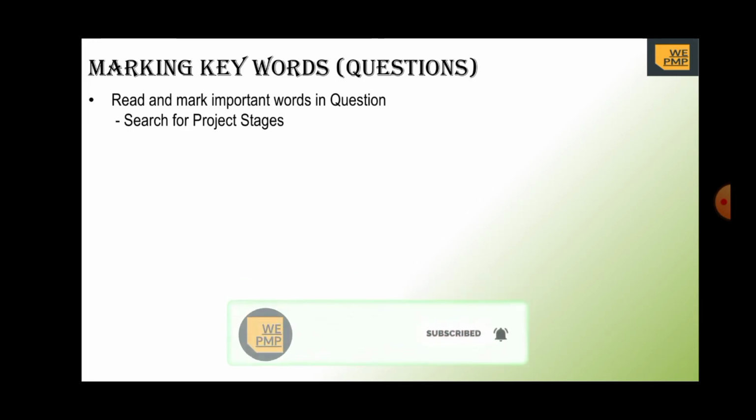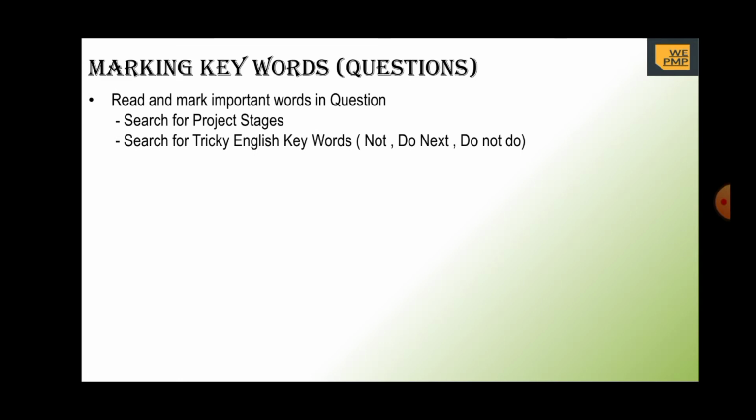We need to identify what the current project stage is in the question that is being put to us. Then we need to find some of the tricky English words like not, do not, what should we do, or what is the proper sequence, which sequence is not correct.